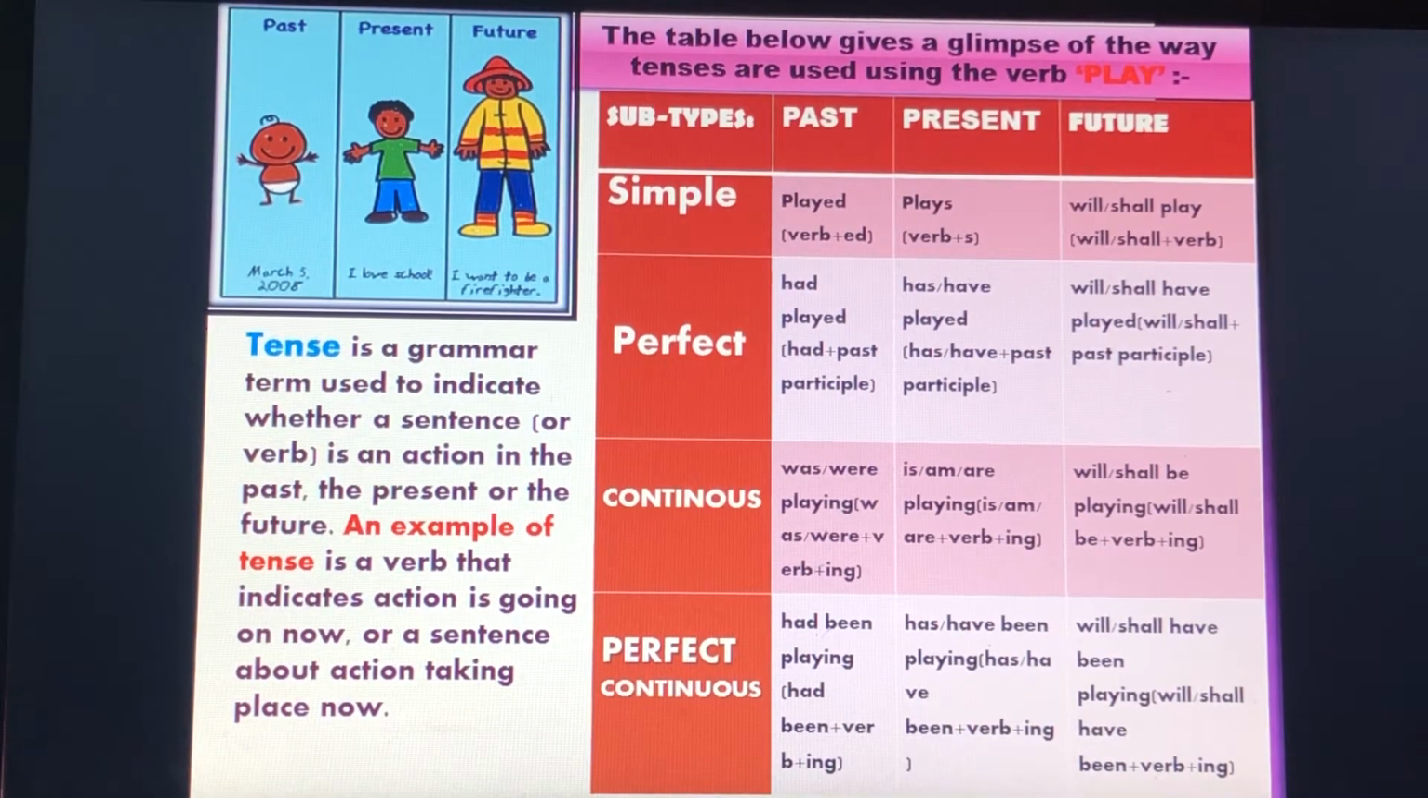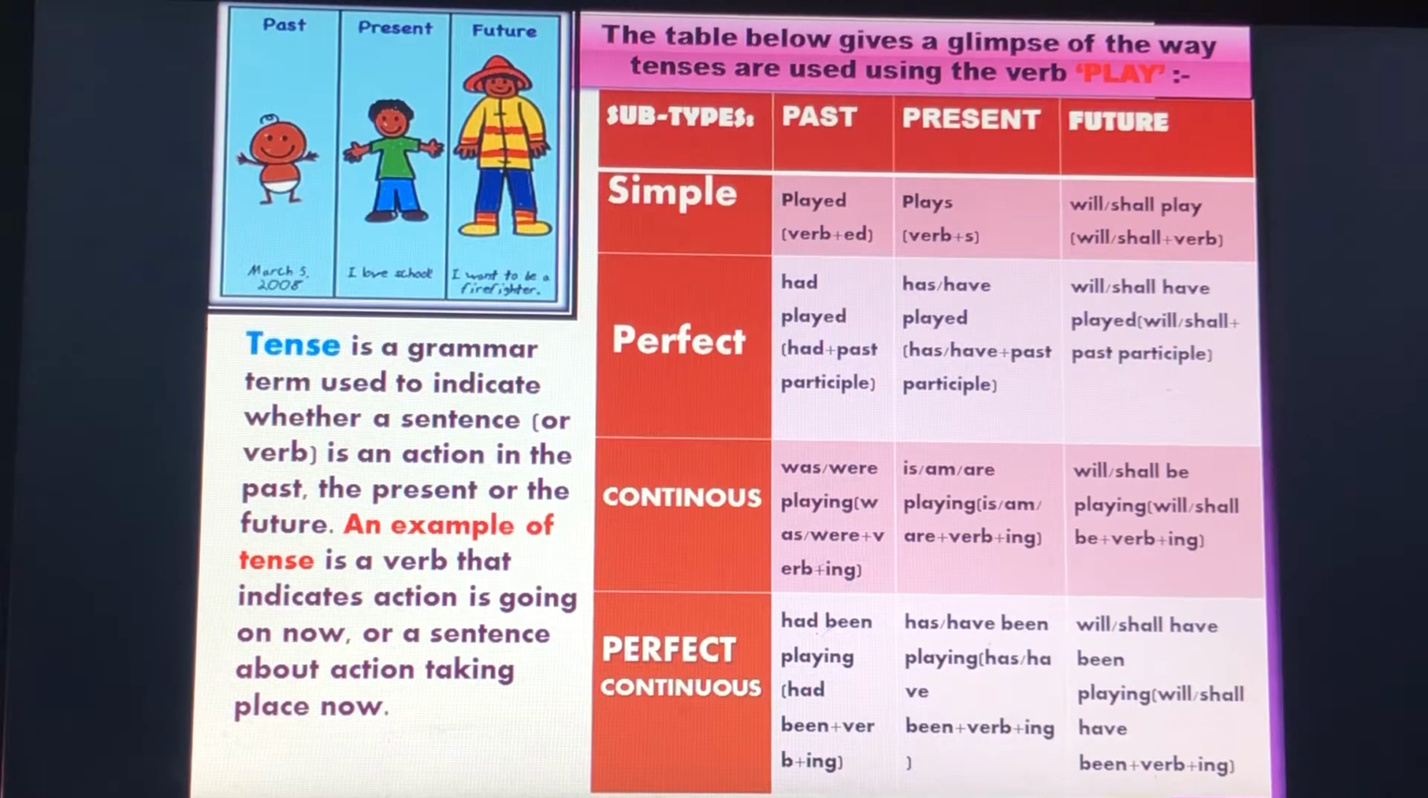Now past perfect. In past perfect, the structure is had played, had plus past participle. So the past participle is played here. Present perfect: has or have played, has or have plus past participle. Future perfect: will or shall have played, will or shall have plus past participle. So the past participle of play is played. We are adding it according to the structure of past, present and future.